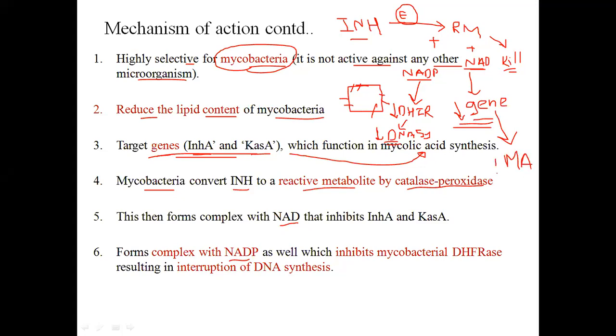So mycolic acid will be reduced, and ultimately there will be cidal action of the drug. On another side, NADP is forming a complex with the reactive metabolite, and then this is reducing DHFR, and this is reducing DNA synthesis.